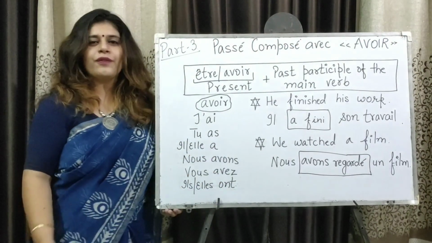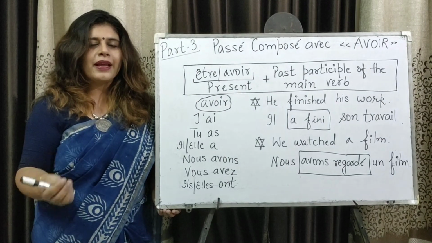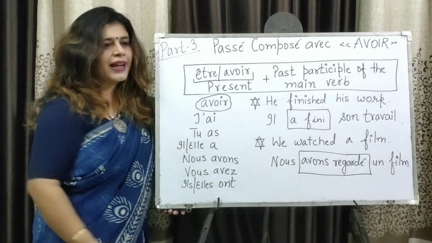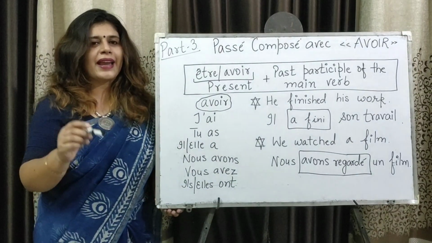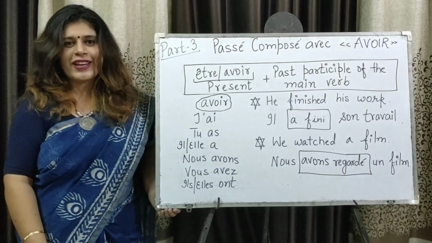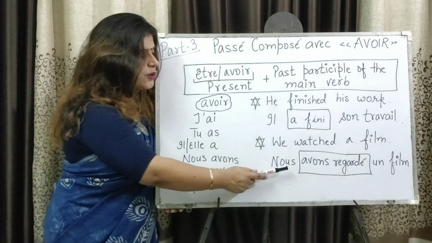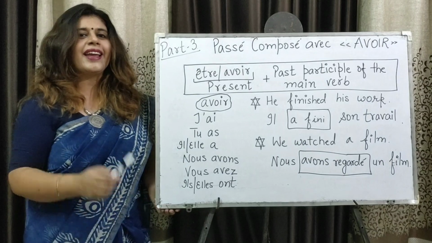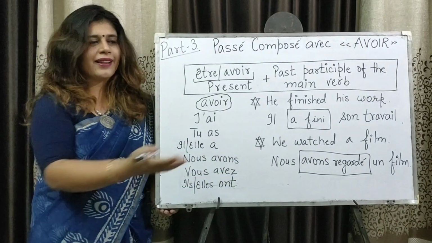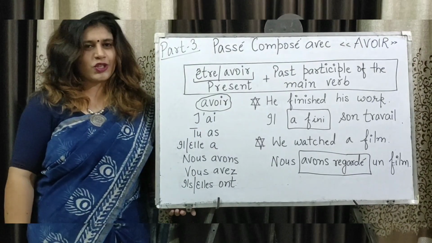Second example, we watched a film. Now to watch in French is regarder. Past participle of regarder we make by removing er and adding accented e. Then we take avoir conjugation with nous. So it is nous avons regardé un film. Avoir and regarder when come together they make the past tense watched.